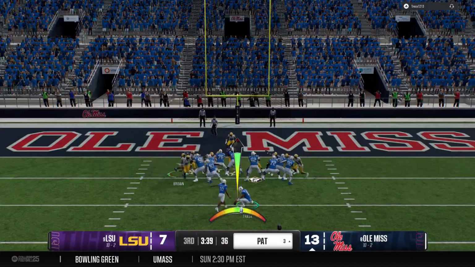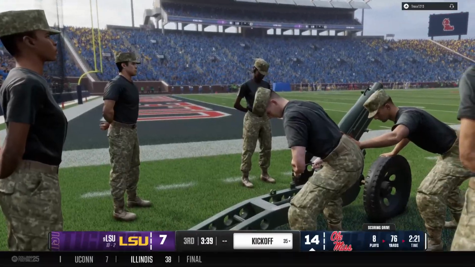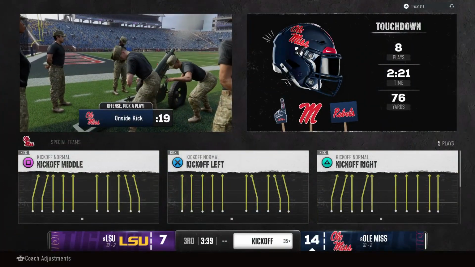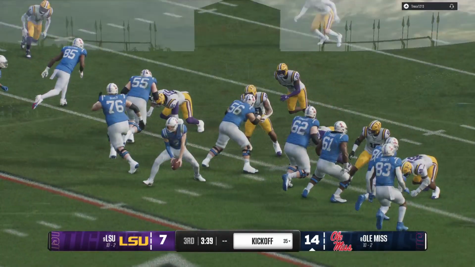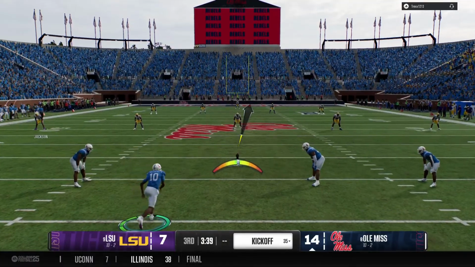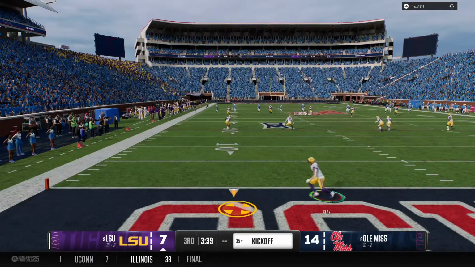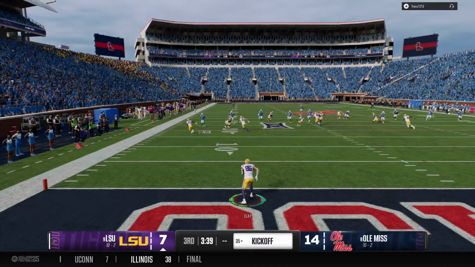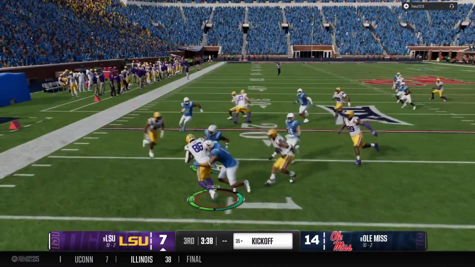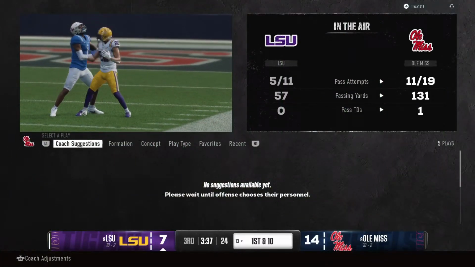Well, that's an example right there of what vision and patience and ability can do for a running back. He was on a mission to get into the end zone, and really, he made it look easy. Kickoff team is on the field to boot this one away. Returner decides to field it. Coverage team brings down the returner.